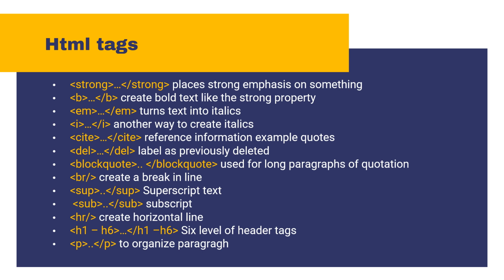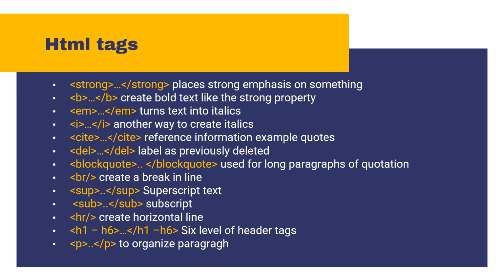We won't be spending too much time on the tags because I'm not giving you all the tags. I'll give you some, and you go online. Probably I'll give you a link. Then you get more tags and practice. So we have the strong tag, the bold tag, the EM tag, that's the emphasis tag, the italics, the cite, the delete, the block quote, the break tag, the superscript, subscript, HR, that's horizontal line, H1 to H6, then the paragraph tag. So we'll be looking at some of these tags. Let's start from the strong tag.